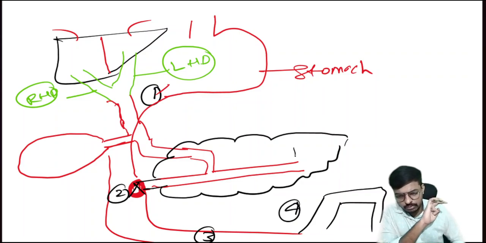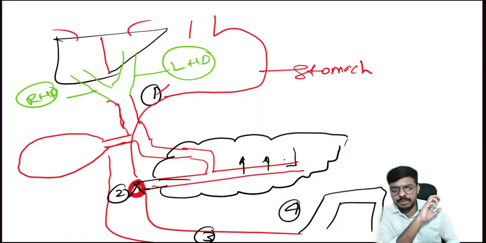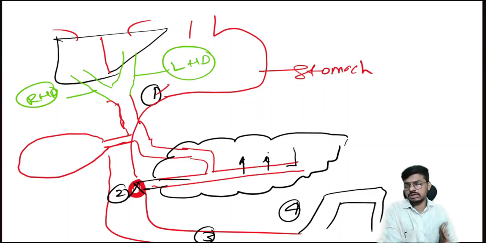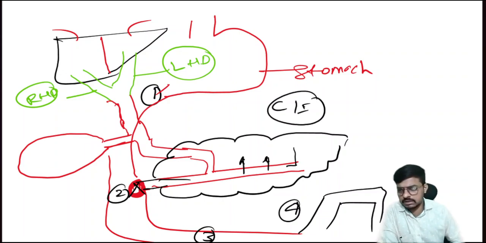It means whatever enzyme is being produced inside is not coming out. The enzyme is overloading here. Again, the severity of the pancreatitis is increasing, and the damage to the pancreas is increasing while giving the morphine. So this is the reason morphine is contraindicated. Morphine is contraindicated in pancreatitis.